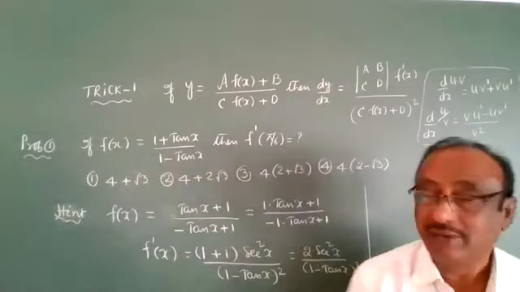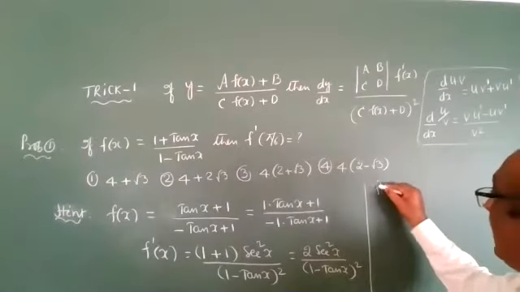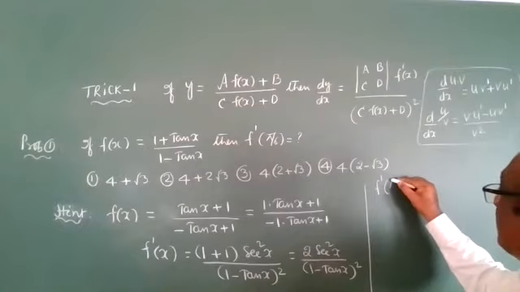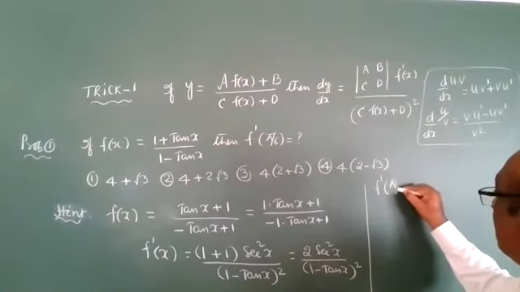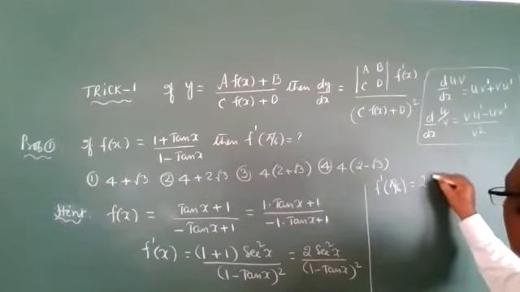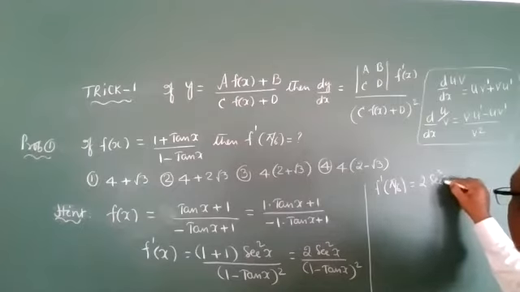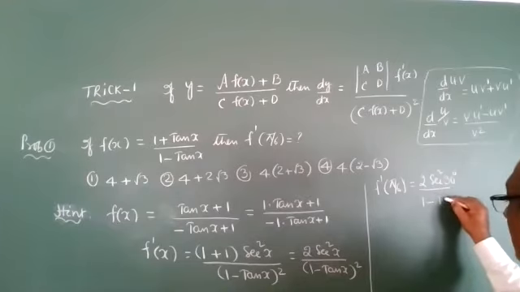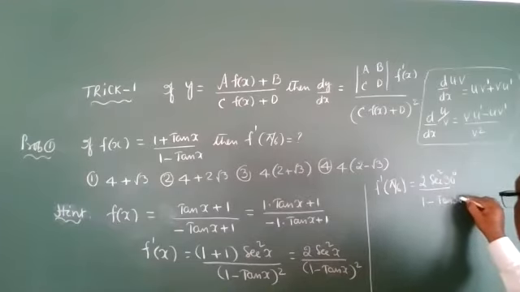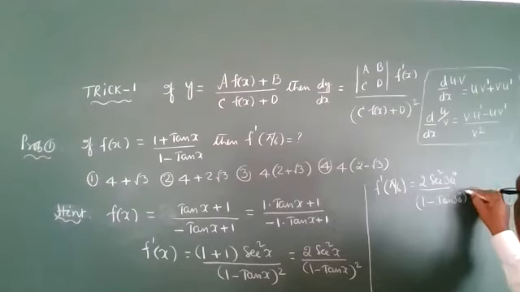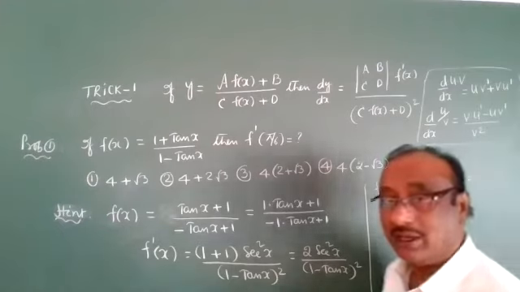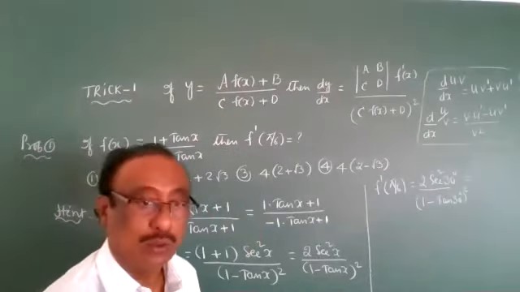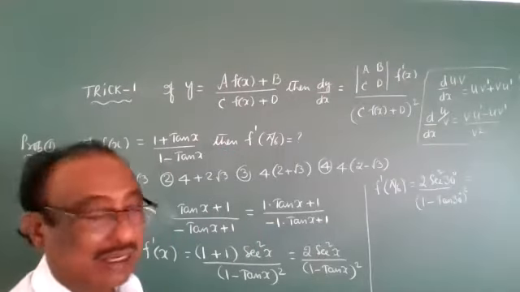Now everyone see. Required is f dash of pi by 6. F dash of pi by 6 means 30 degrees. So 2 secant square of 30 degrees by denominator 1 minus tan 30 degrees whole square. Secant 30 degrees value: cos 30 degrees is root 3 by 2, and secant is the reverse.